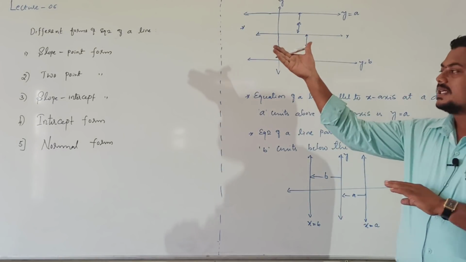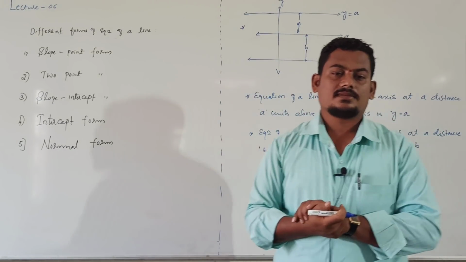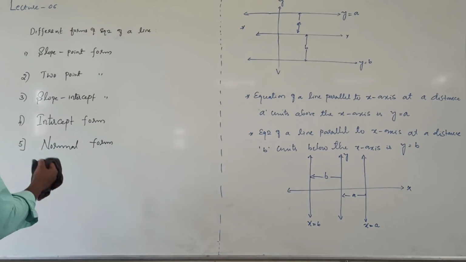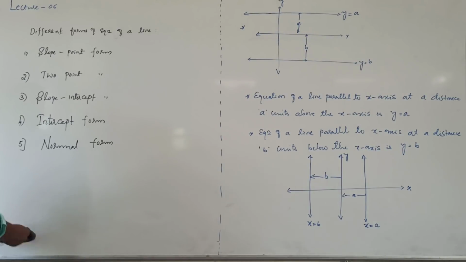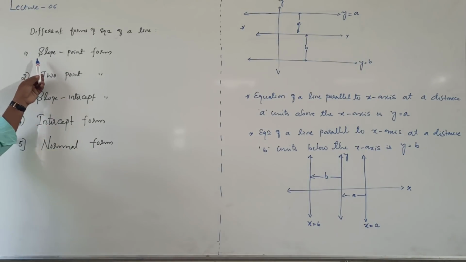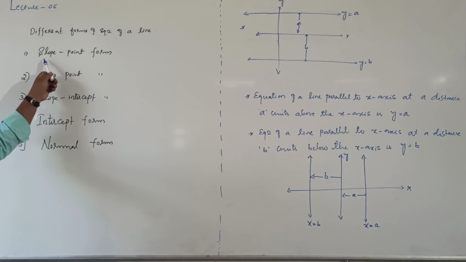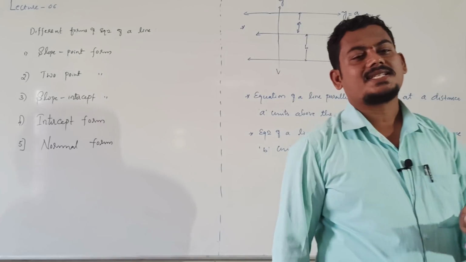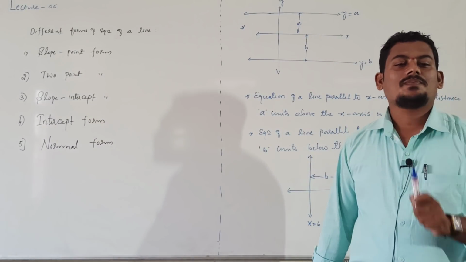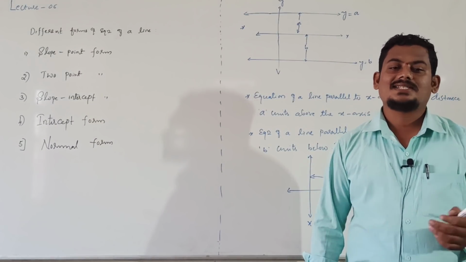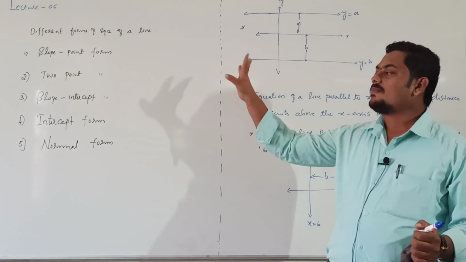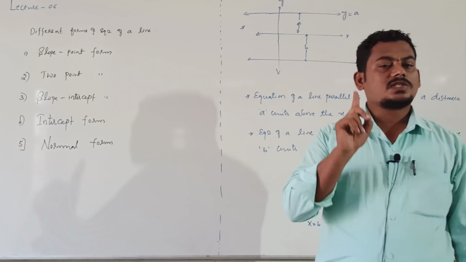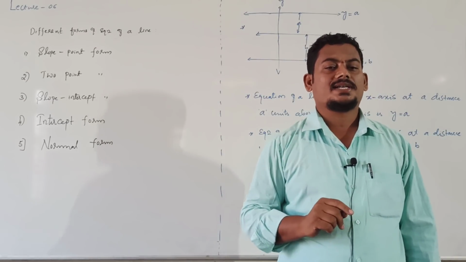We will derive these equations one by one. Now, we will derive the equation of the straight line in slope point form. The name itself suggests that when a slope and one of the points on the line is given, then what is its equation? Slope and point. Slope and one of its points.